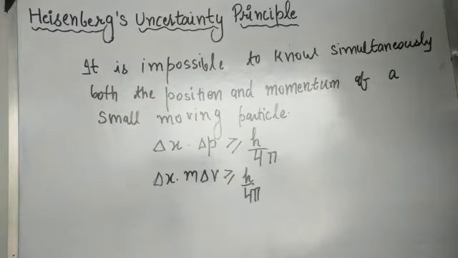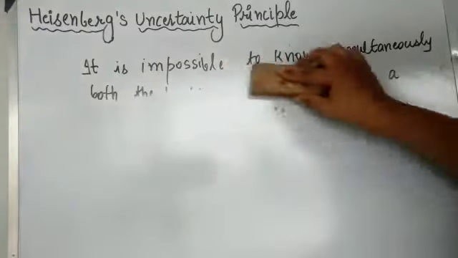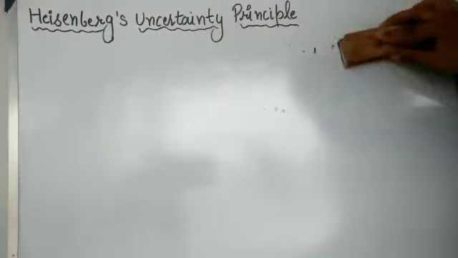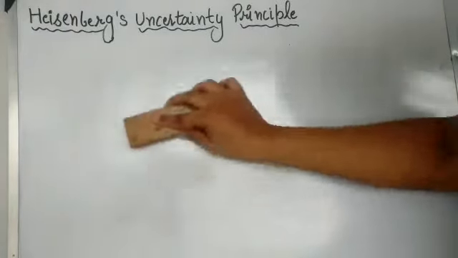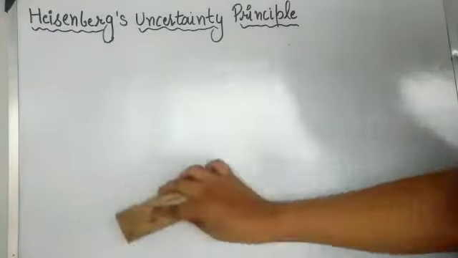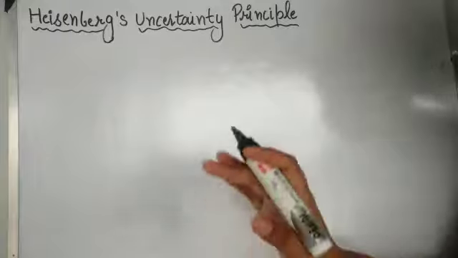Now, if the value of delta x is very small, then the delta p value will be large, and vice versa, because we can measure only one very accurately, not both.